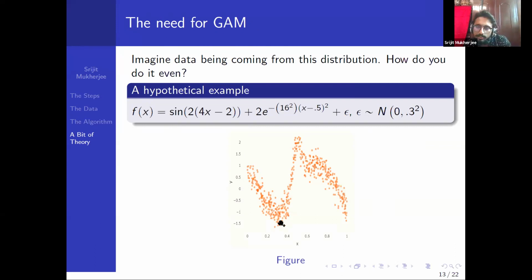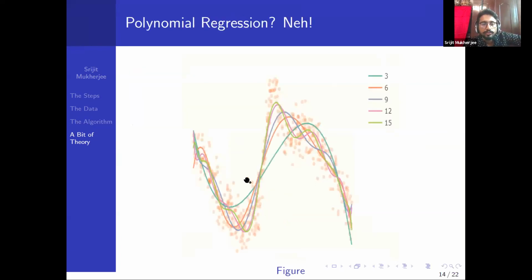Locally it looks like a polynomial: you estimate here, then here, then here. So you can use local regression using polynomials, but we will see how to do it in a general framework. That's the need for the generalized additive model.